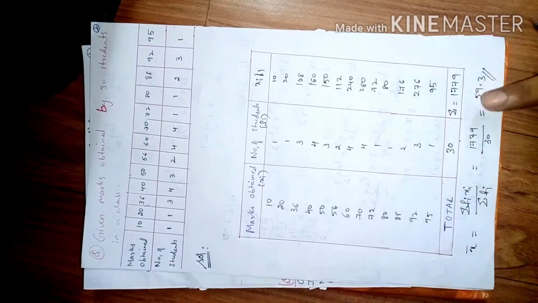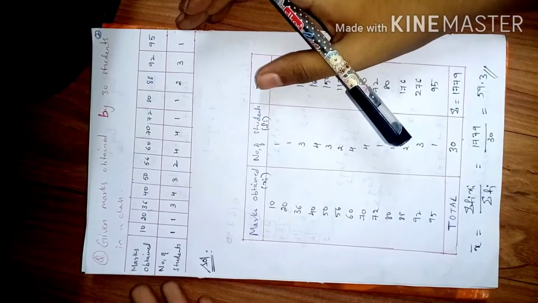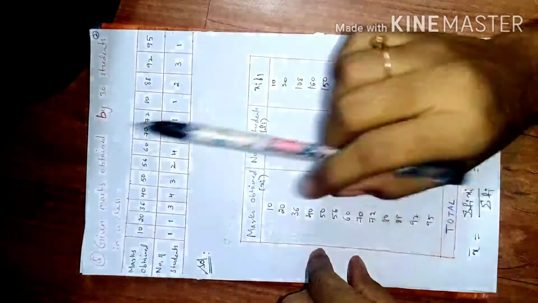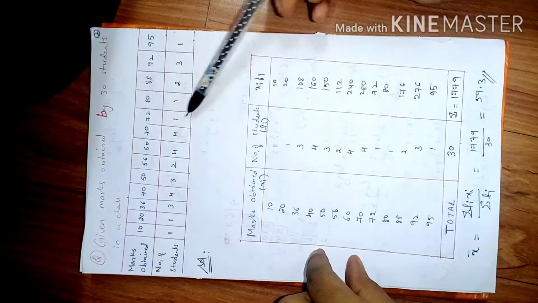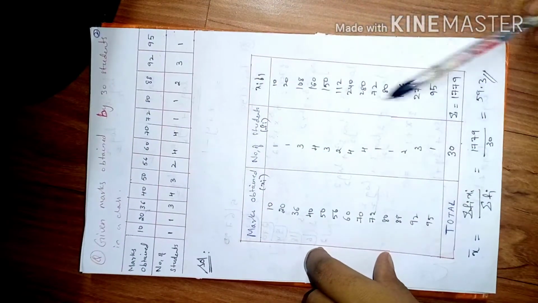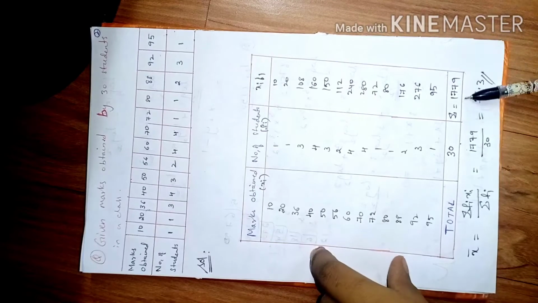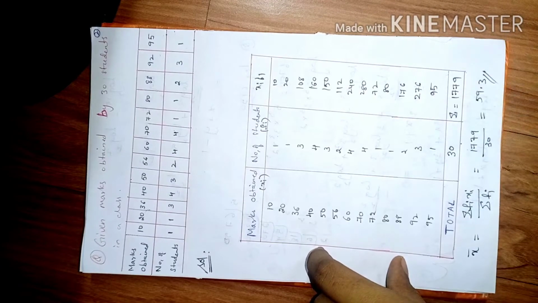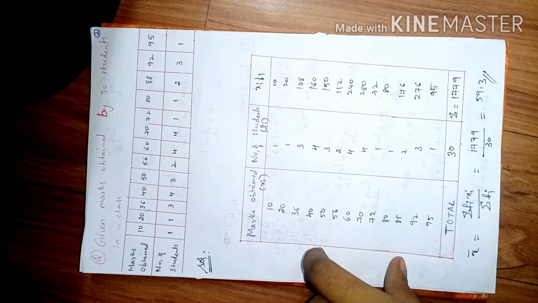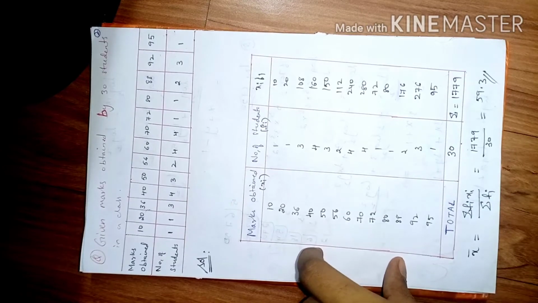That's it, friends. This is very easy to do. So whenever we have these marks obtained, you need to multiply the marks obtained into the number of corresponding students. You will be getting sigma fi xi. You need to add all those values and divide with the total number of students. You will be getting a mean. That's it, friends. This is the easiest of all the methods. The next method is this one.